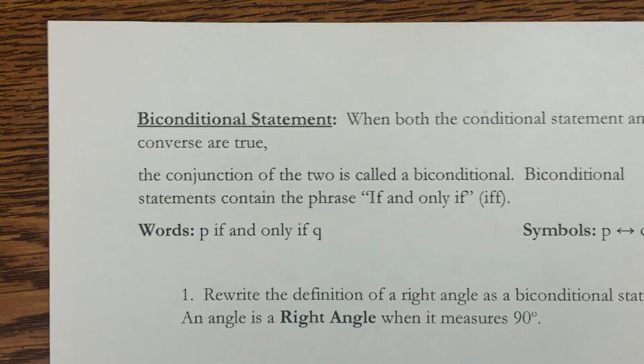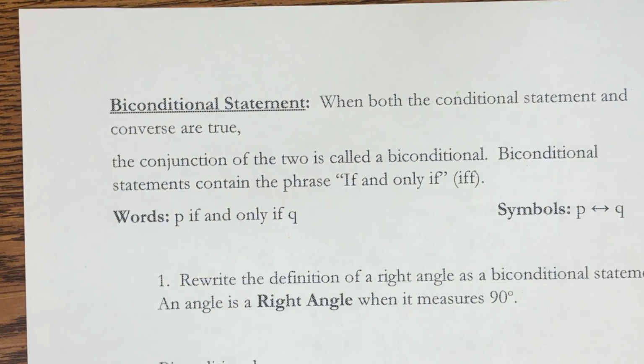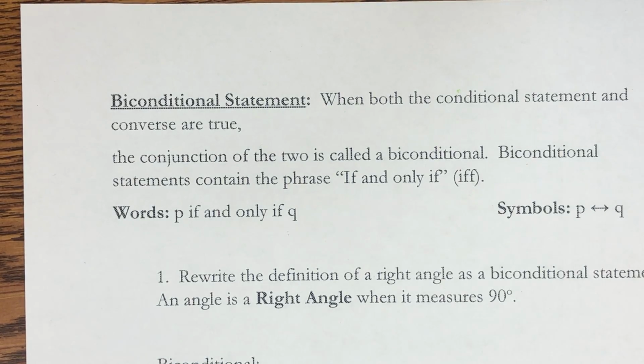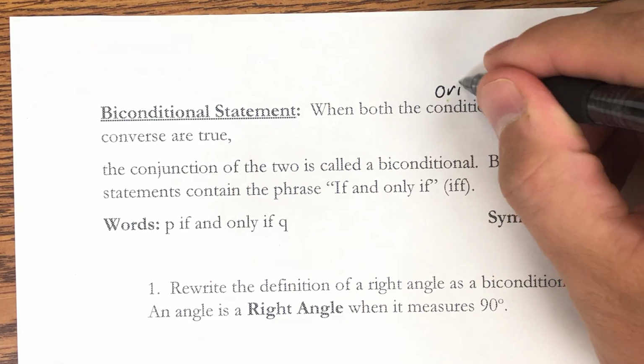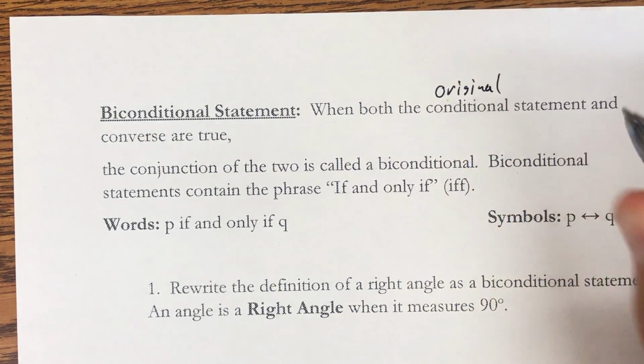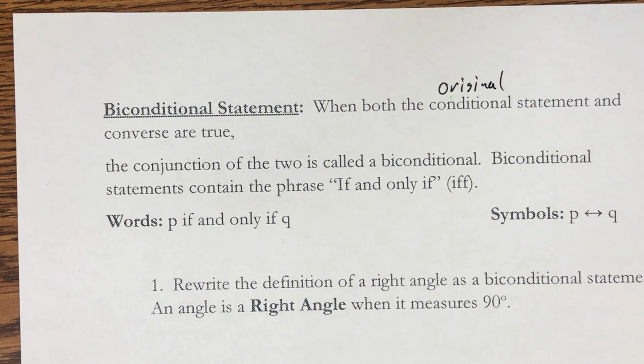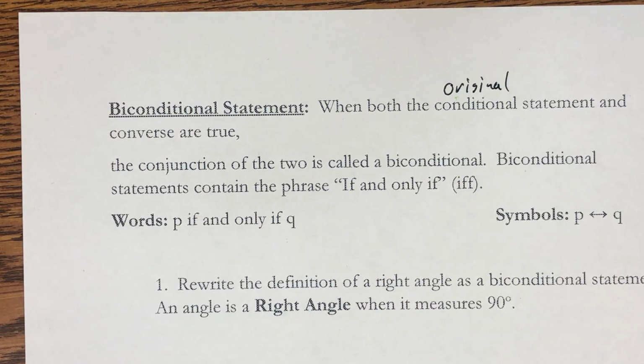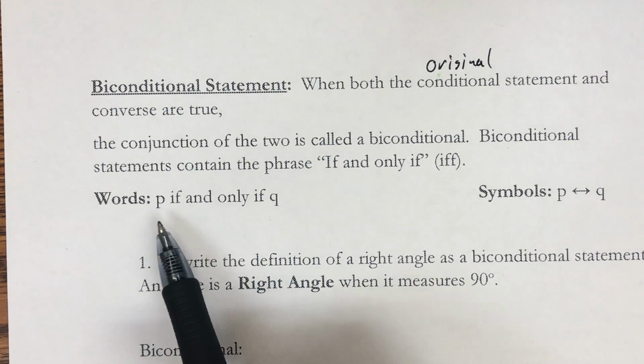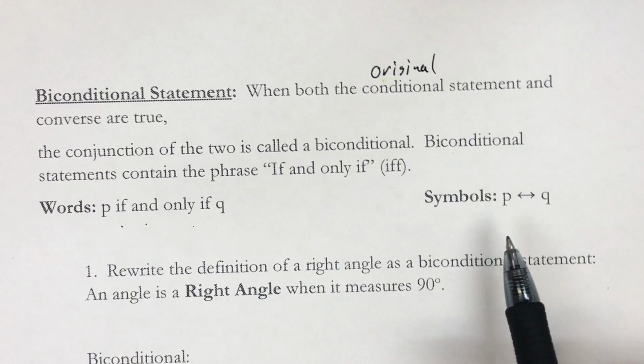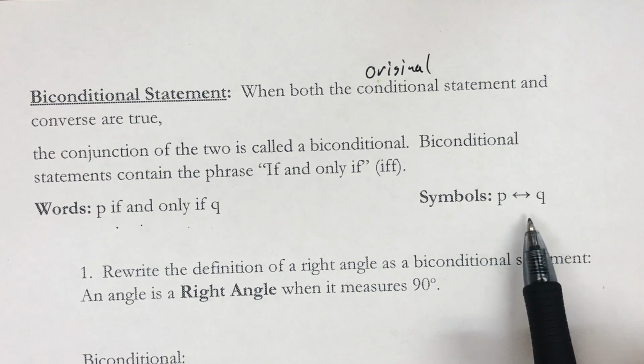So original statement true, converse true, can be a definition. And definitions, lastly, wrapping things up, they can be written as a biconditional. And we write this biconditional statement when both the conditional statement, so the original, and the converse are true. We use the words if and only if. In wording, we would say P if and only if Q, and the symbols is P, arrow both directions, Q.